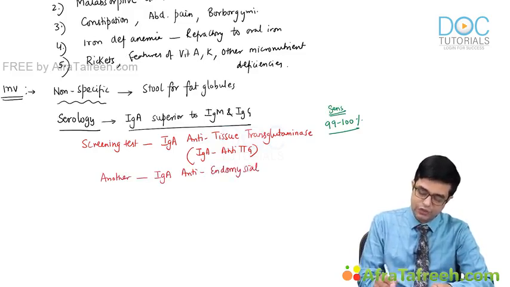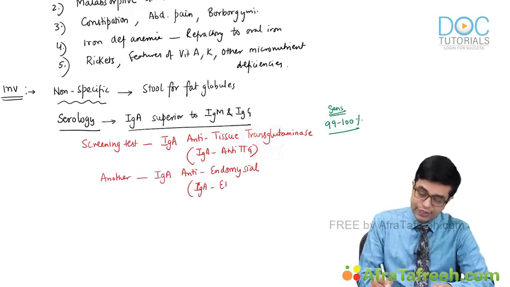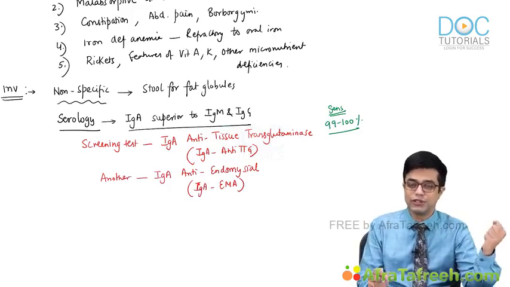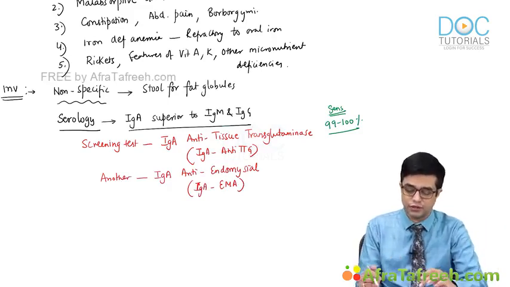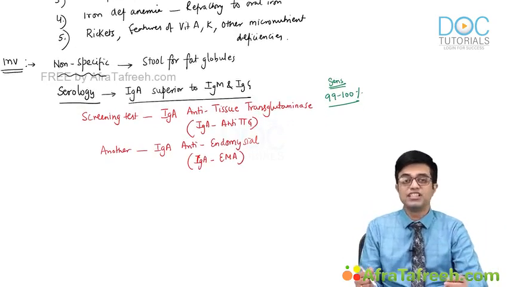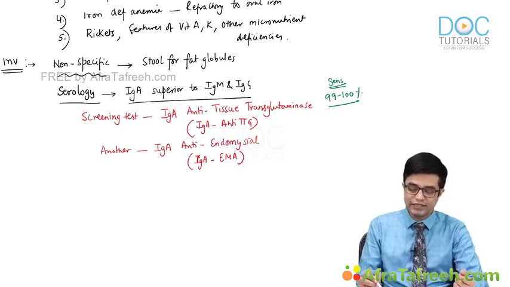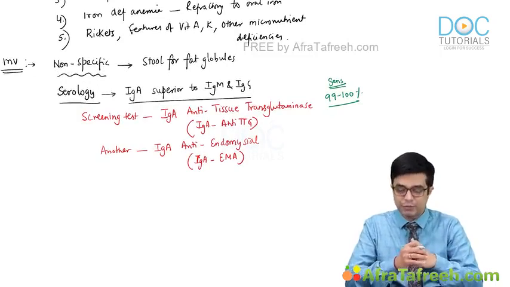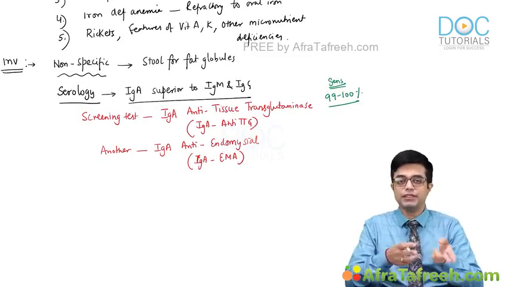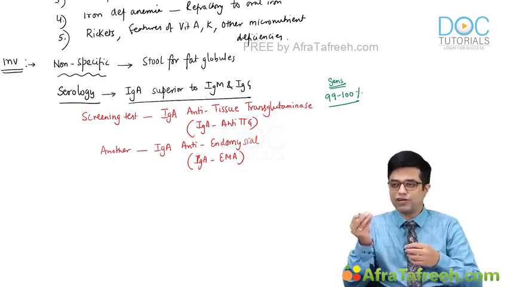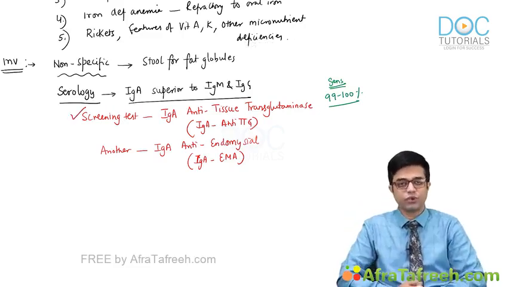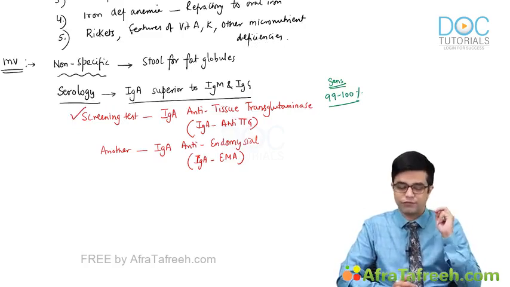These are the two antibodies which are elevated in all patients of celiac disease, the exception being those with IgA deficiency. There you will have to depend upon biopsy. You cannot depend upon these serological tests, or you will have to go in for IgG based tests. So IgA anti-TTG and IgA EMA, both are very sensitive and very specific, but IgA anti-TTG is cheaper, easier to do, and has 0.5% more sensitivity, and so it is considered to be the screening test of choice. So these are the two tests that we perform.